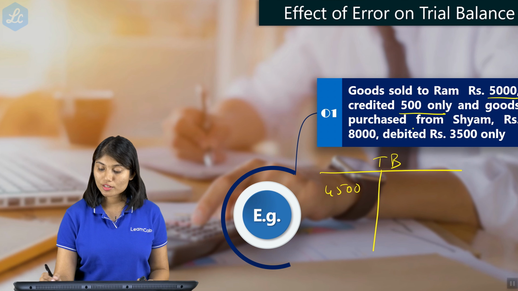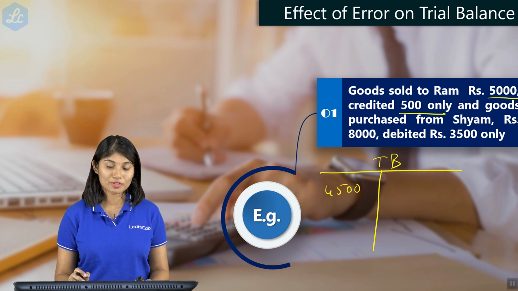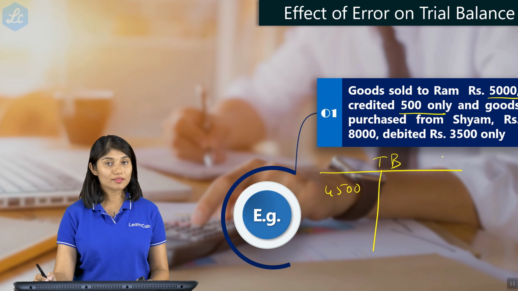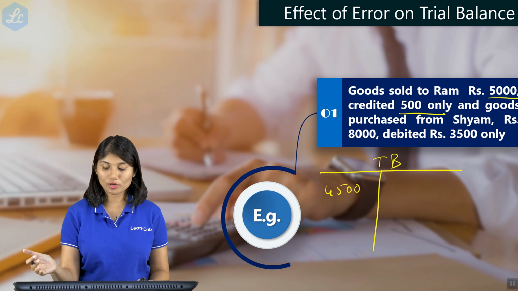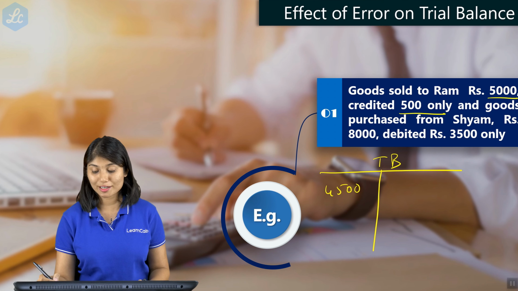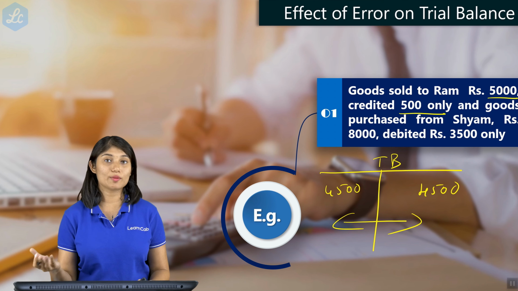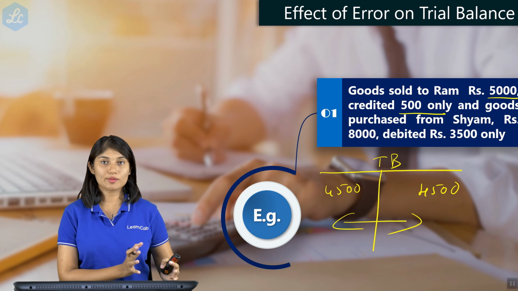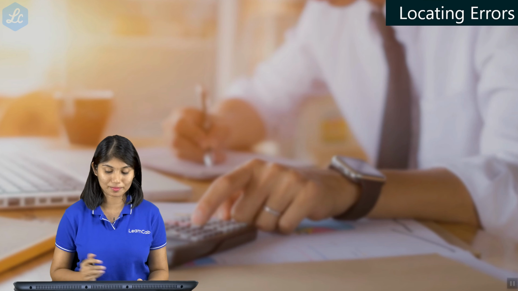And purchased from Shyam rupees 8,000, debited 3,500 only. So you have credited correctly, but because of the shortage in debit, your credit side will show an excess of 4,500. So what happens here? The trial balance will tally. One excess debit, one excess credit makes up for each other. So you will not know the difference.